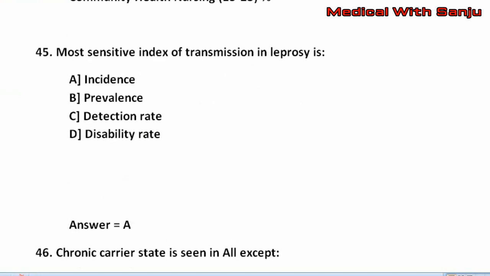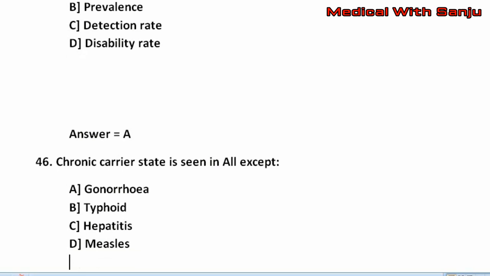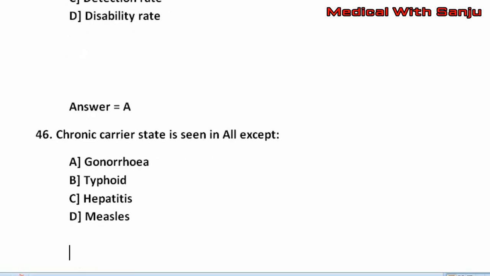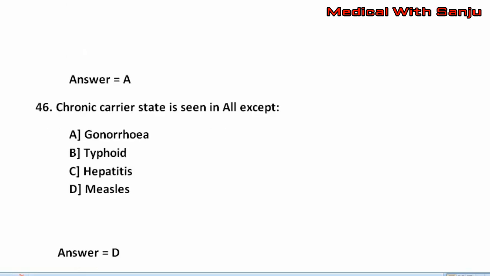Question number 46. Chronic carrier state is seen in all except option A, gonorrhea. Option B, typhoid. Option C, hepatitis. Option D, measles. The right answer is option D, that is measles.